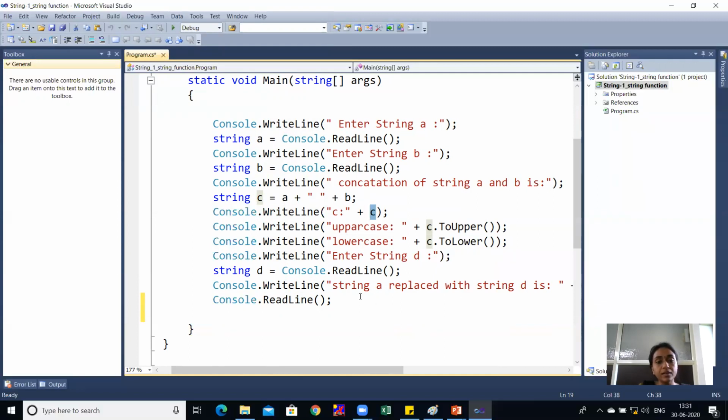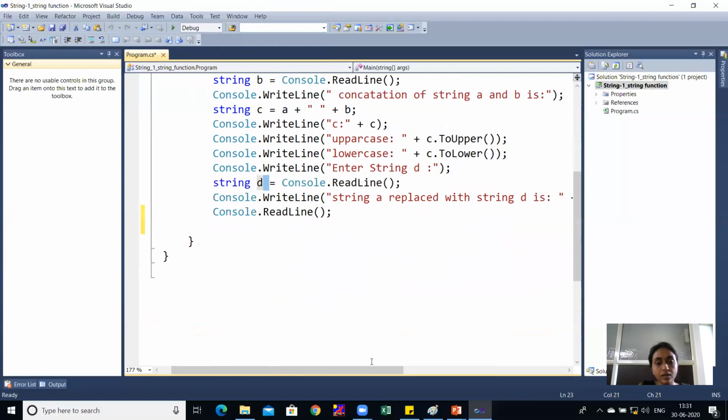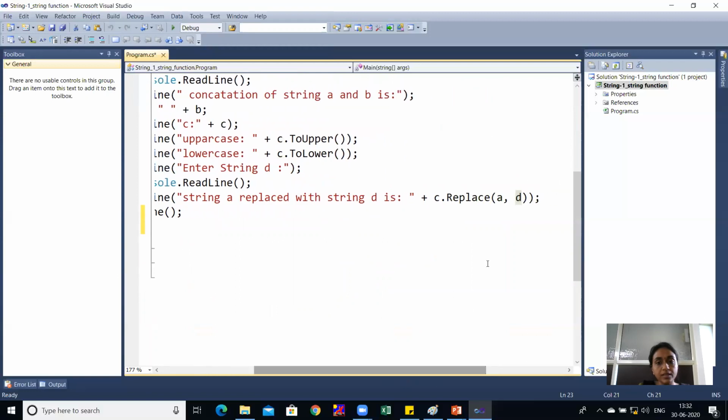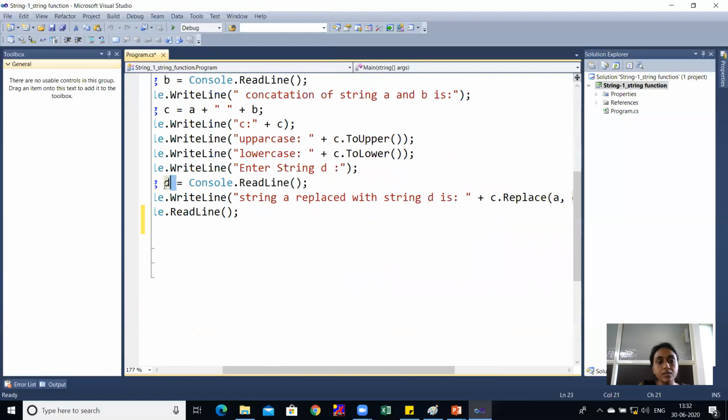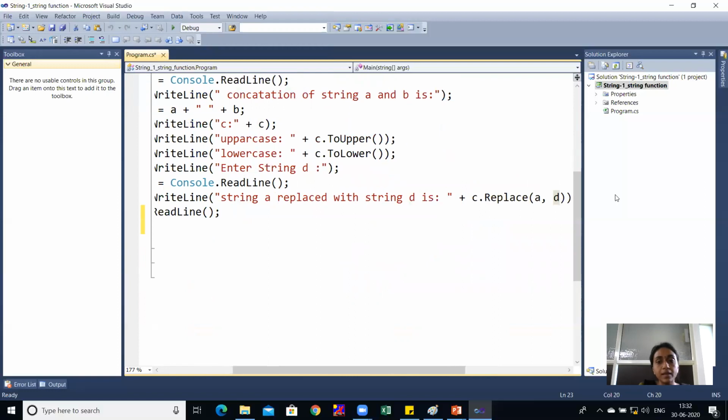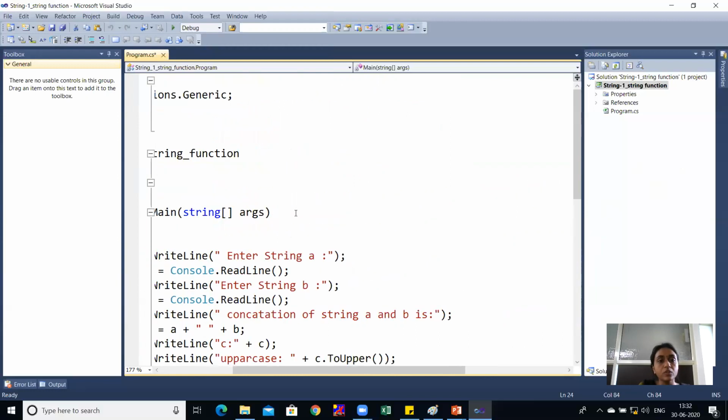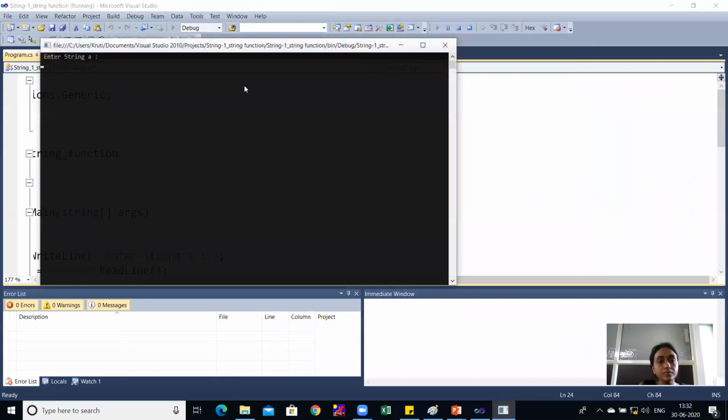And finally we will add another string which is stored in D. So that newly added string will replace the original string A. So our added string D will replace string A, and you will get a replaced string A, which is replaced by string D. So I'll run this code.